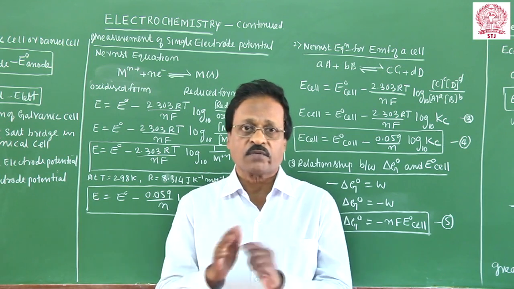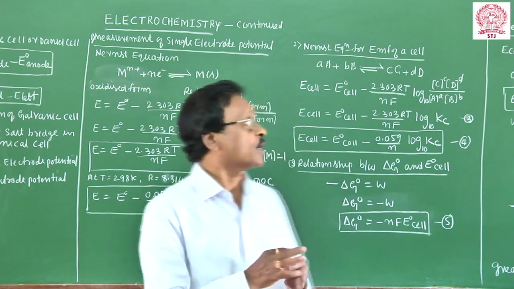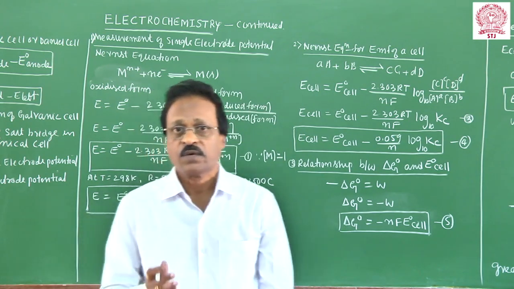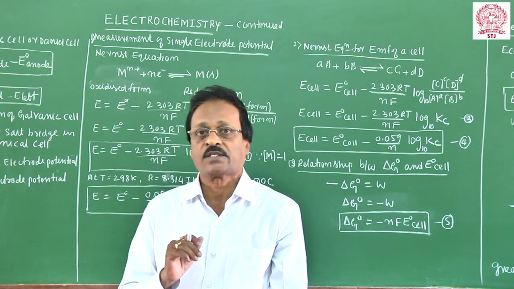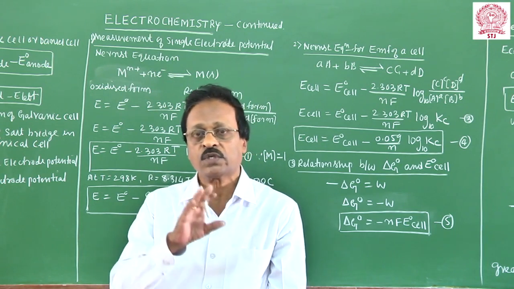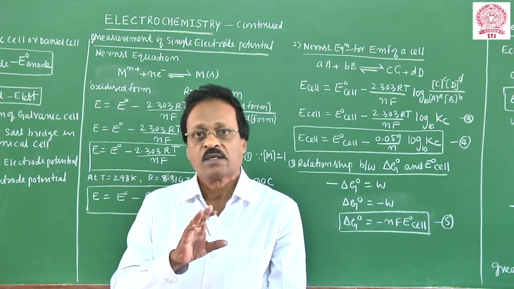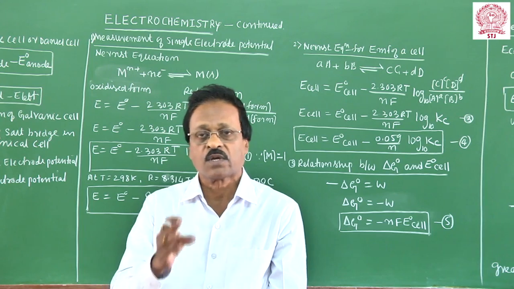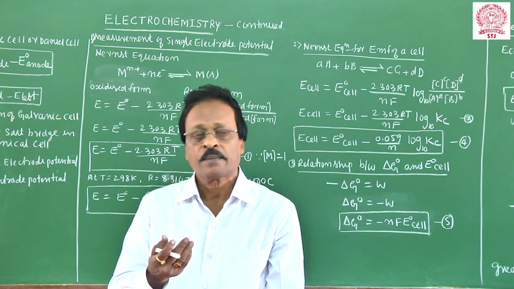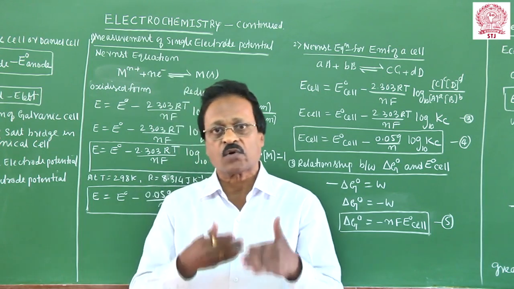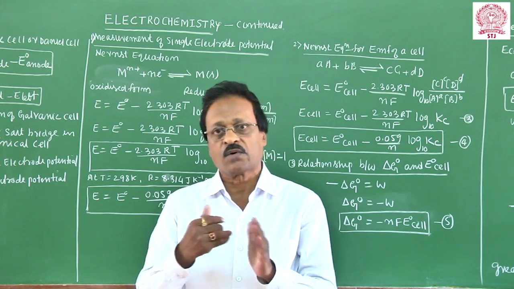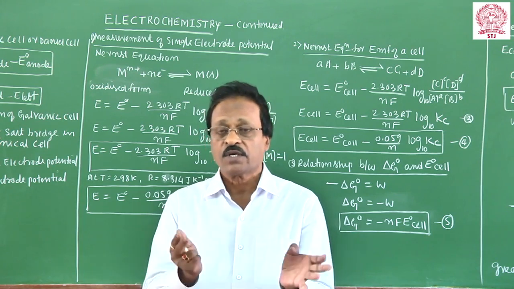Today, in the second part of electrochemistry, I have written "electrochemistry continued". I will take up the conversion of chemical energy into electrical energy. How can chemical energy be converted to electrical energy? We are going to use an electrochemical cell, which is called a galvanic cell or voltaic cell. Then what is the origin of the electrochemical cell? How can the chemical energy be converted to electrical energy? What is the origin of EMF of a cell?